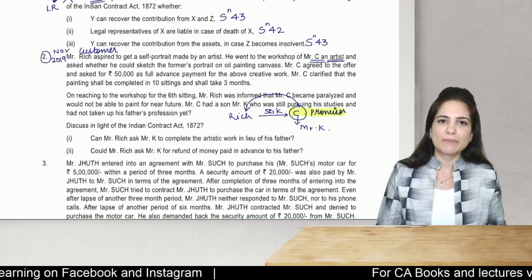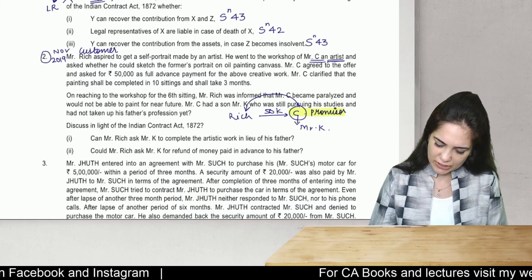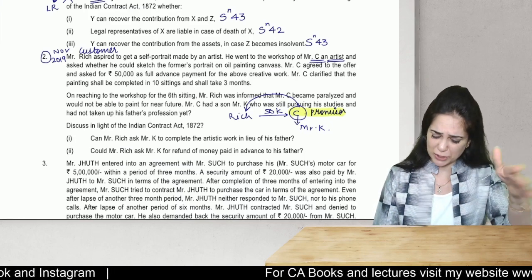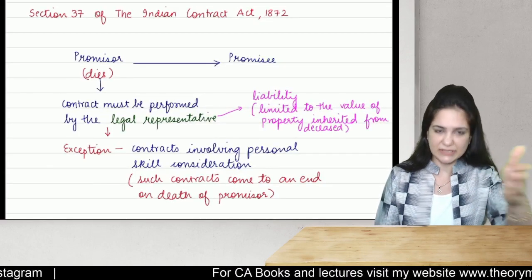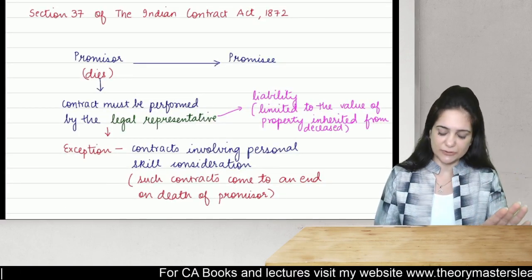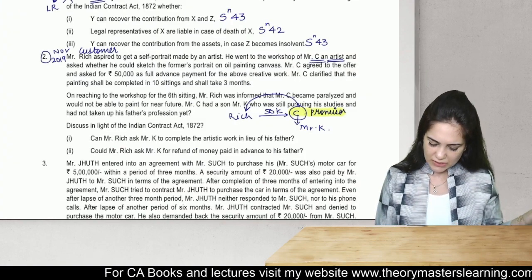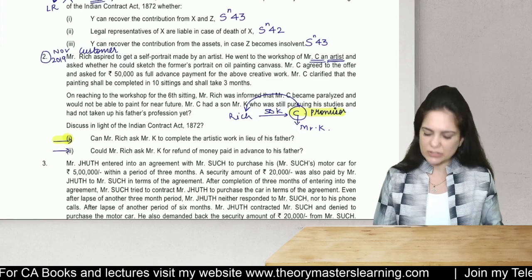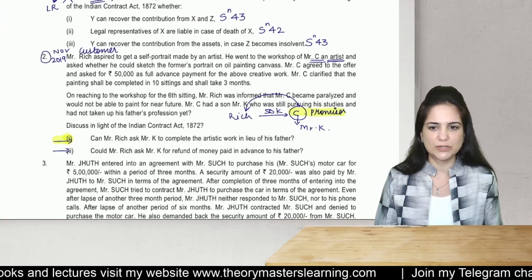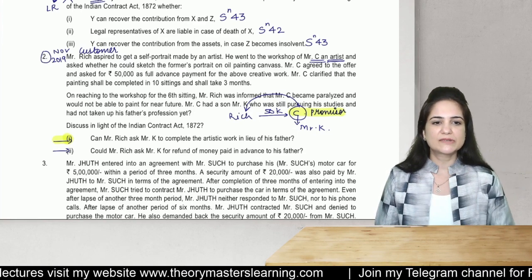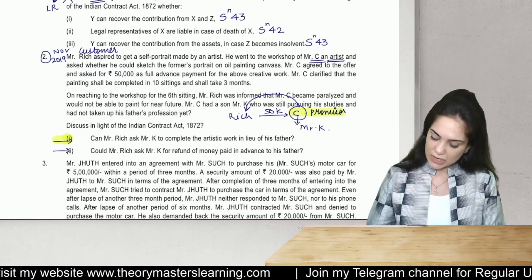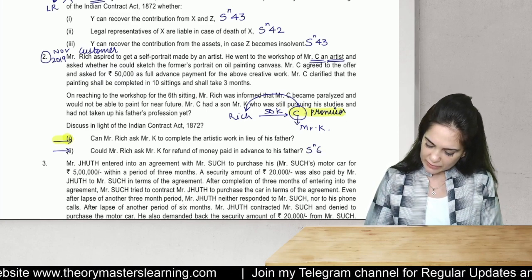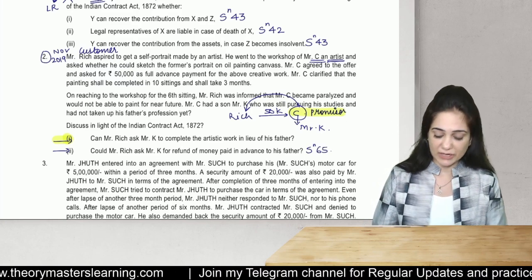So students, what are you expected to write? First, you will write the theory, which comprises of section 37, which I have written. You will write all this in sentence form, and then you will simply answer these questions. In this case, it cannot be performed by any other person, so Mr. K cannot be asked to complete the work. And Mr. Rich, yes, he can claim a refund. Section 65, I will be covering this in a separate video.